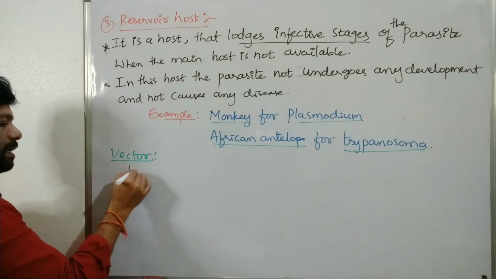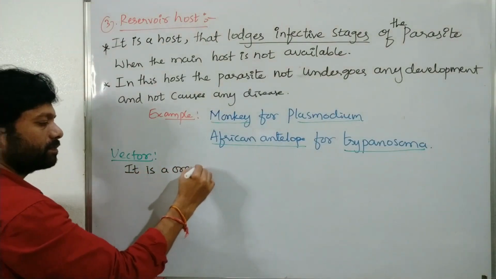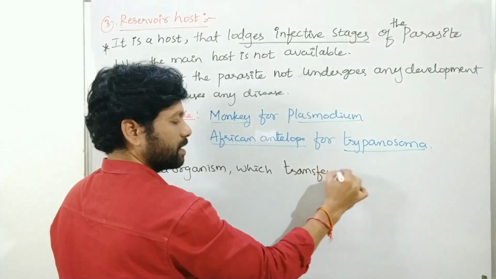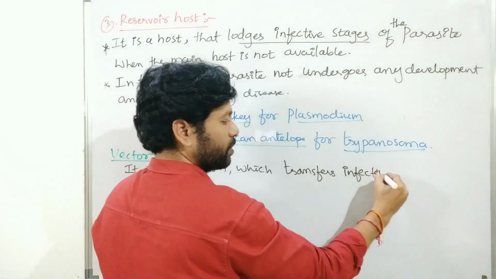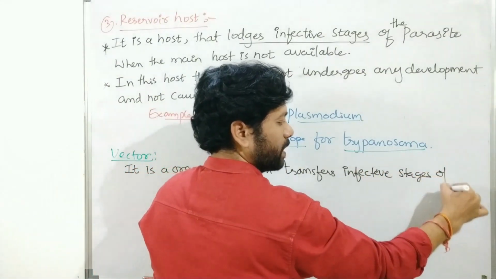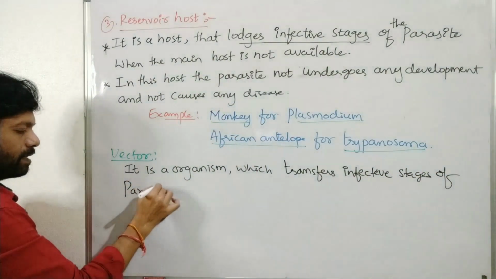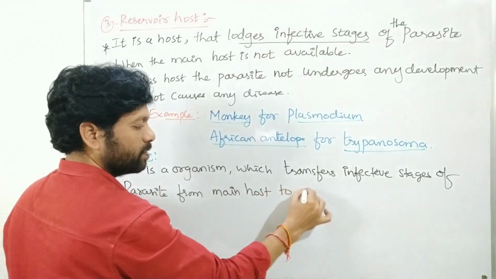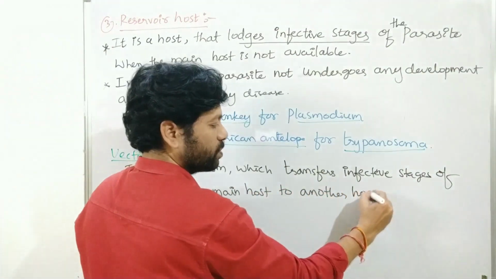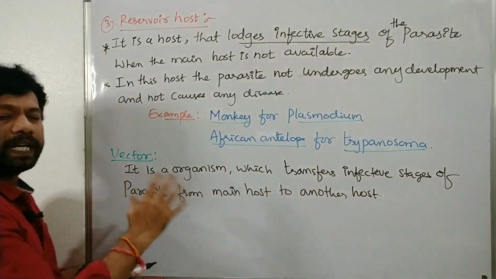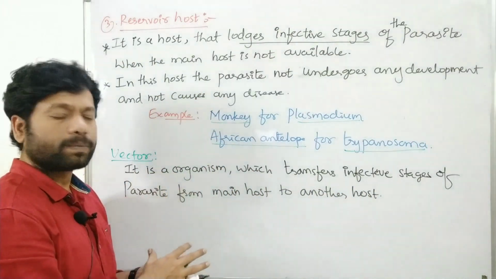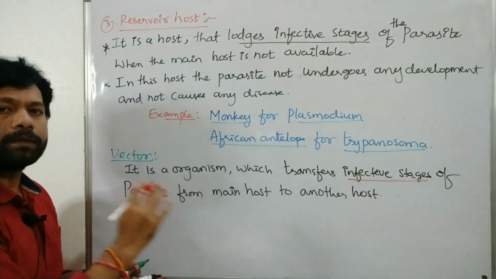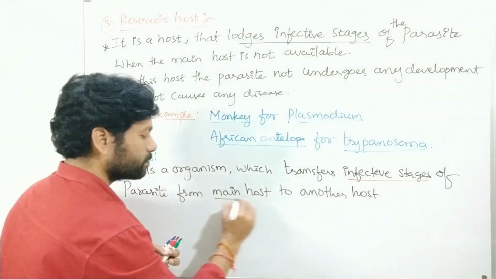It is an organism which transfers infective stages of the parasite from the main host to another host. This is called a vector. Vectors mainly only help in transport, especially in the case of insects. So it is an organism which transfers only the infective stages of the parasite from one host to another host only.